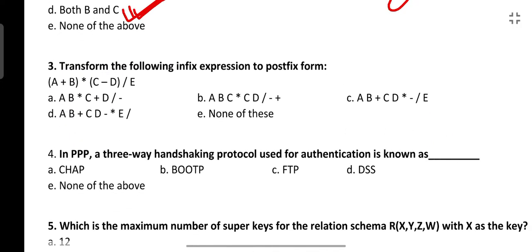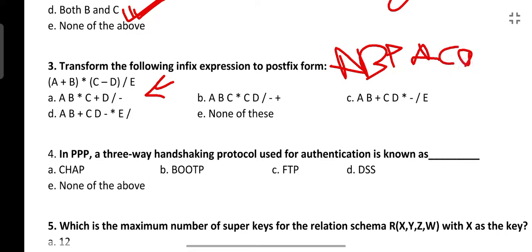Okay, next is: transform the following infix expression to postfix form. So we have to convert infix to postfix. This is the expression. How do we convert? Firstly we will convert everything which is in brackets. So a plus b will be ab plus, then c minus d will be cd minus, then divided by e will be e and then division.